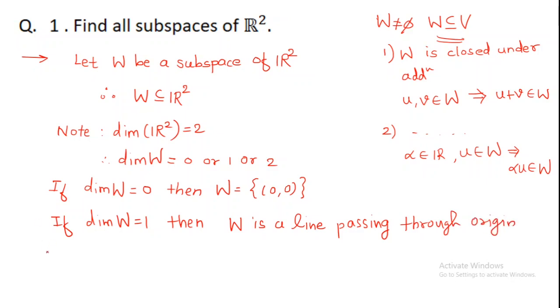At last, if dimension of W is 2, then what will be W? Yes, it is going to be R2 itself, because what is dimension of R2? It is 2. So if dimension of W is equal to 2, then W should be equal to R2 only.